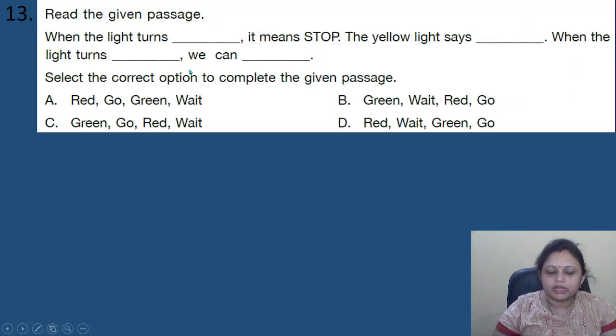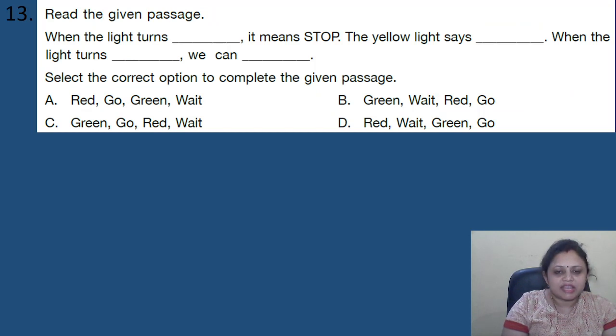Okay, coming to the next question, read the given passage. When the light turns dash, it means stop. The yellow light says dash. When the light turns dash, we can dash. Select the correct option to complete the given passage. Then options are A, red go, green wait. B, green wait, red go. C, green go, red wait. D, red wait, green go.